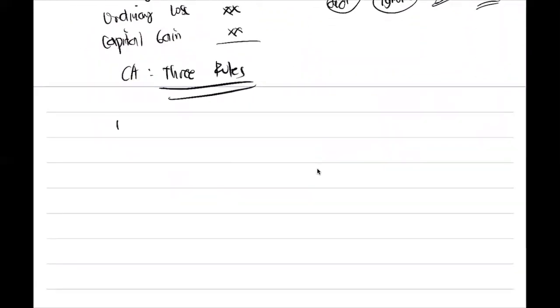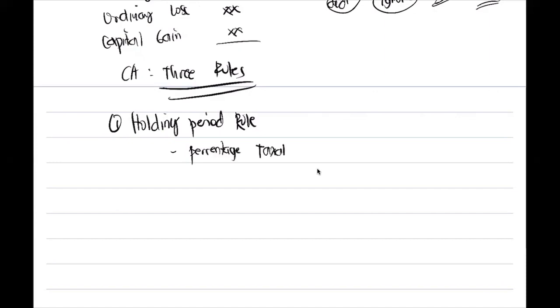So the first rule is the holding period rule. So what is this holding period rule? This holding period rule tells you the percentage taxable or deductible based on the gain or loss.